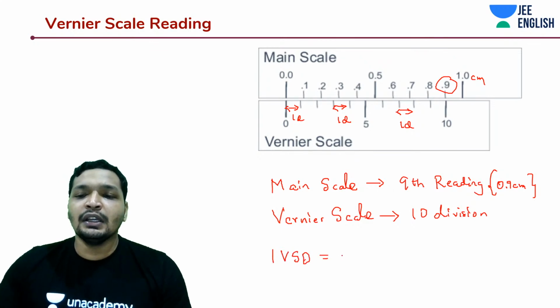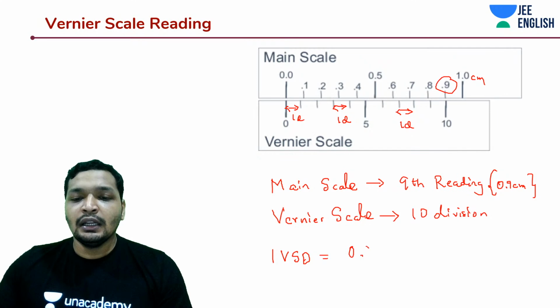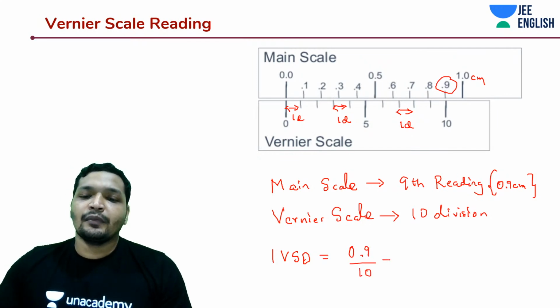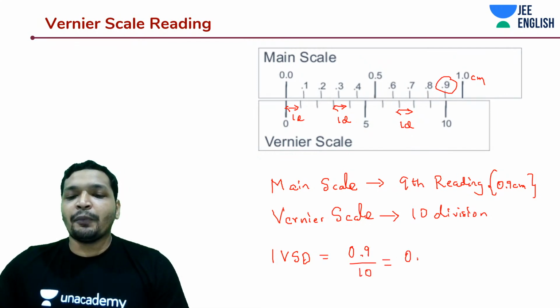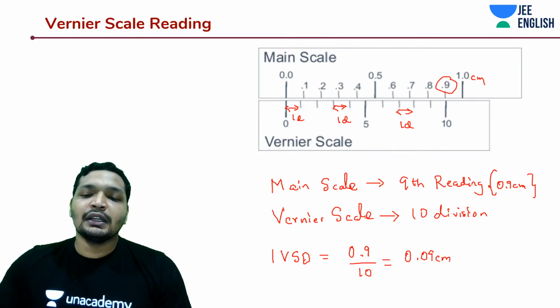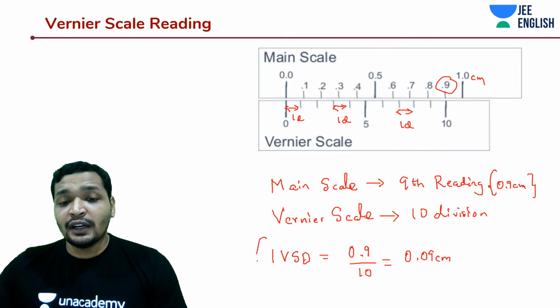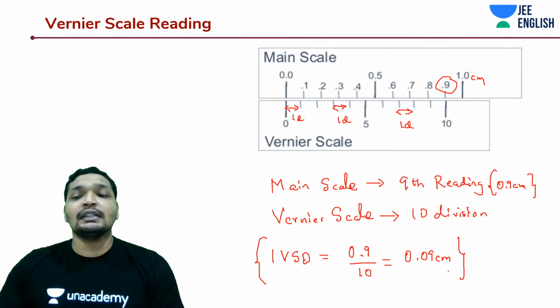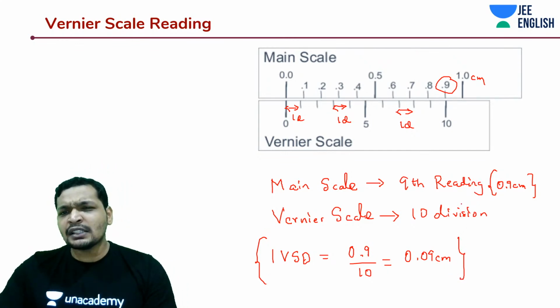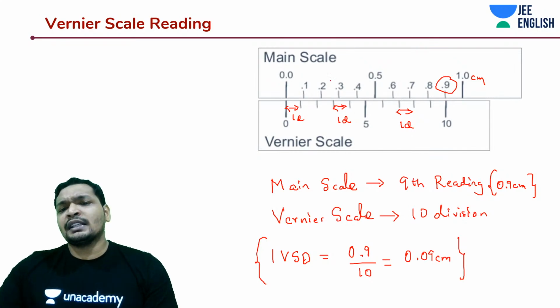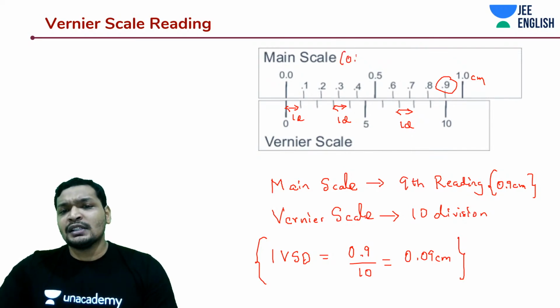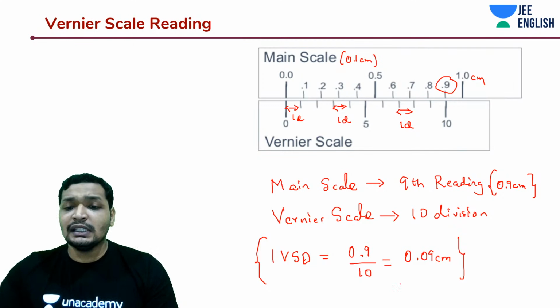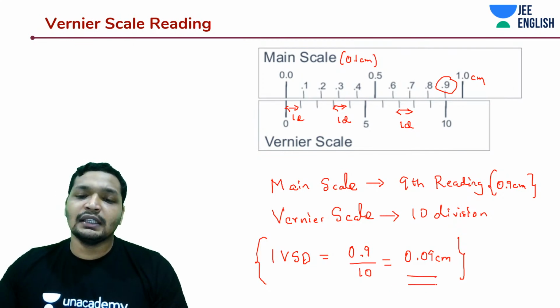That is going to be 0.9 divided by 10. How much is that? 0.09 centimeters. That means your Vernier scale can measure up to 0.09 centimeters, whereas your main scale can only measure 0.1 centimeters, whereas your Vernier scale's each division is 0.09 centimeters.